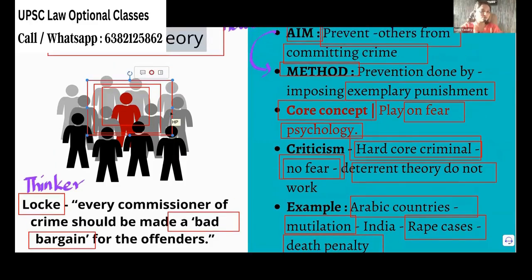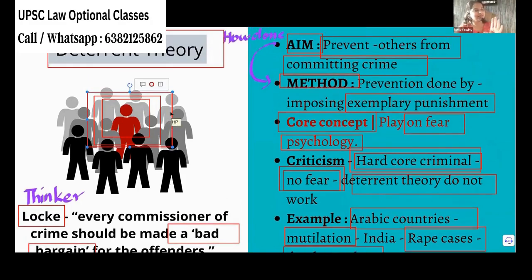So coming once again to the deterrent theory, the aim is to prevent others, to deter others from doing the same crime. How do we do it? We give stricter, exemplary punishment. So what do we play on? We play on fear. So we give the fear so that they don't do it. The best example is Arabic countries, where they mutilate body parts.